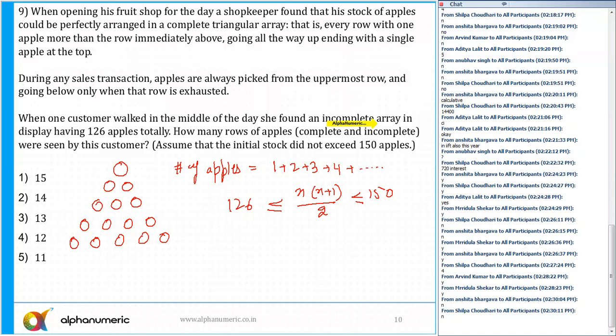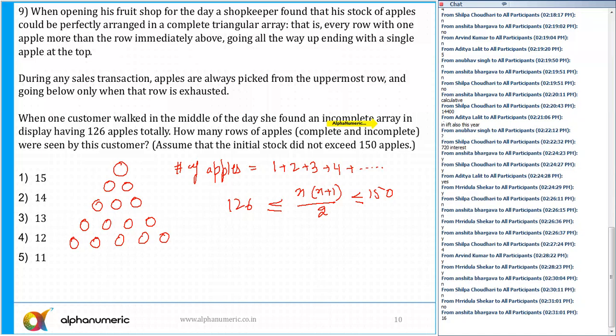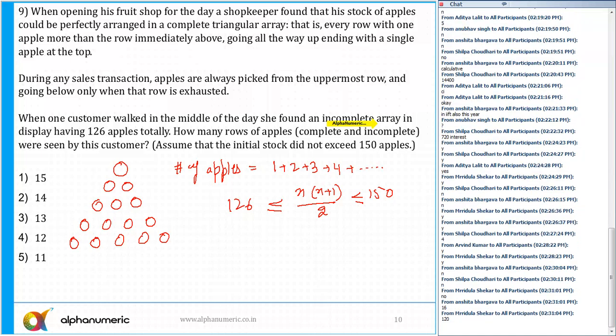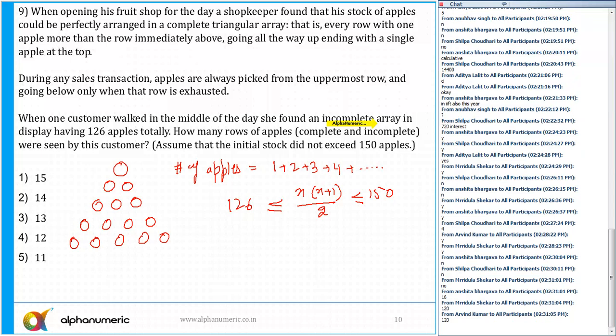Just remember one more thing. This is the value of n into n plus 1 by 2. But the question here is, what are the values of n? Put 15 into 16 by 2, 15 into 8, which is 120. So I cannot say 15 will satisfy. So n equal to 16.